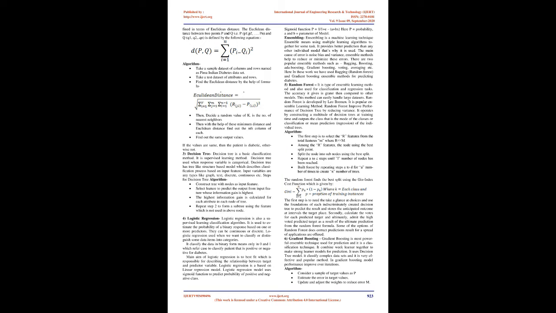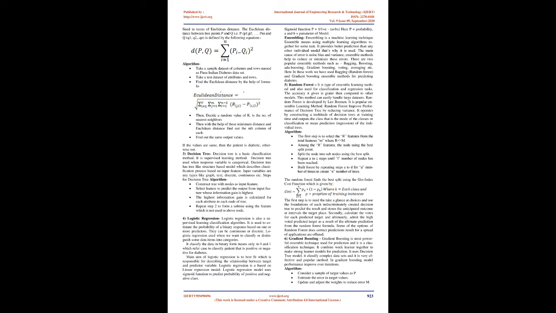For finding the distance between the points, it uses a tree-like structure. To make a prediction for a new data point, the algorithm finds the closest data points in the training data set, its nearest neighbors. Here k equals the number of nearby neighbors, and it's always a positive integer. The neighbor value is chosen from the set of classes. Closeness is mainly defined in terms of Euclidean distance. The Euclidean distance between 2 points P and Q, i.e. P1, P2, ..., Pn and Q1, Q2, ..., Qn, is defined by the following equation.